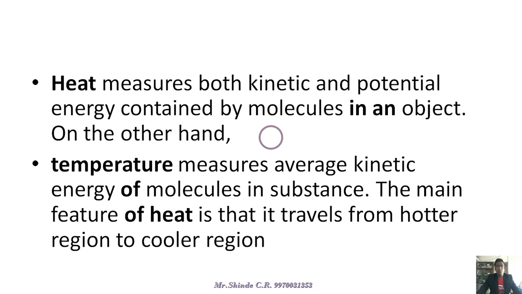If we measure the total energy, kinetic plus potential energy, that is what we call heat energy.